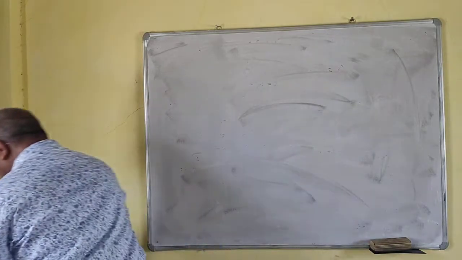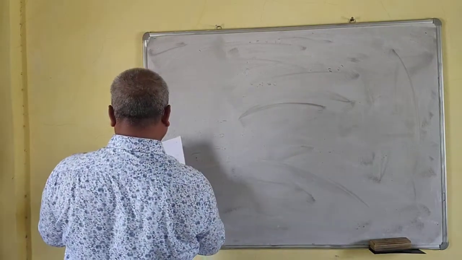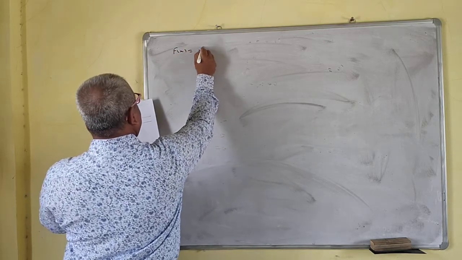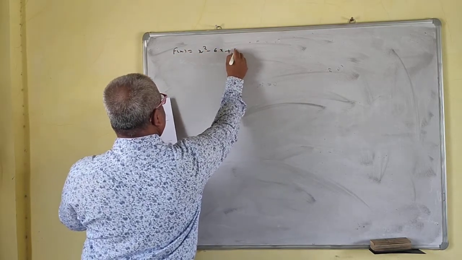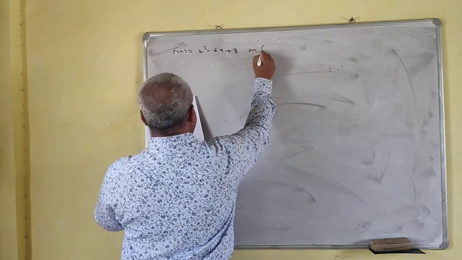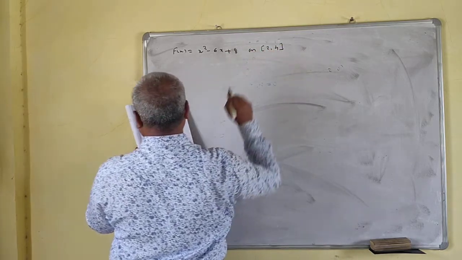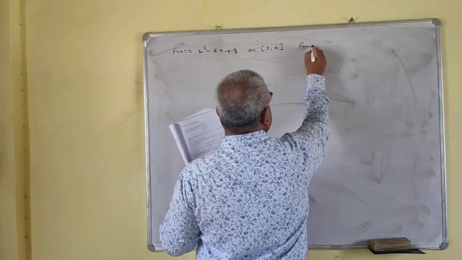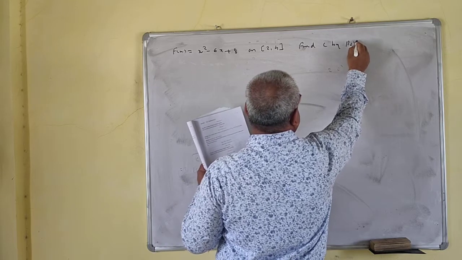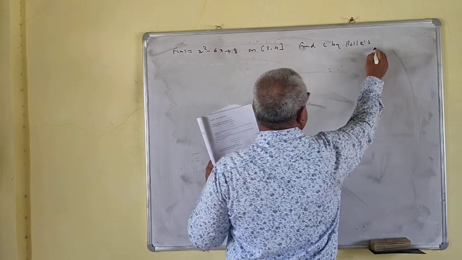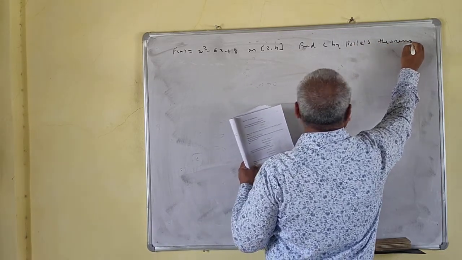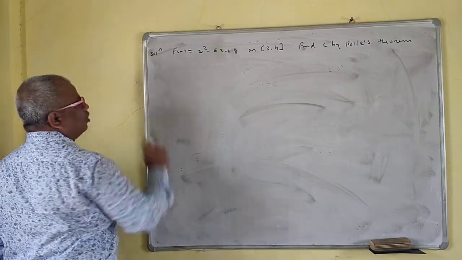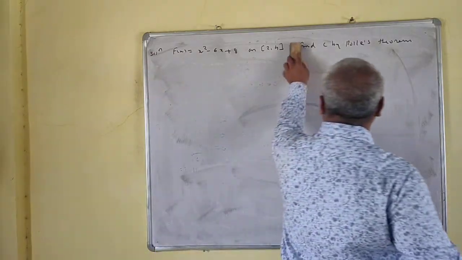So we'll take the next example. f(x) is equal to x square minus 6x plus 8 on the closed interval [2, 4]. Find c by Rolle's theorem. Find c by Rolle's theorem. Solution. We'll rearrange this. Find c.